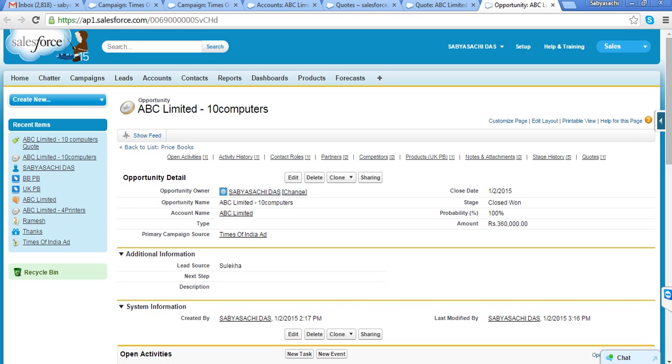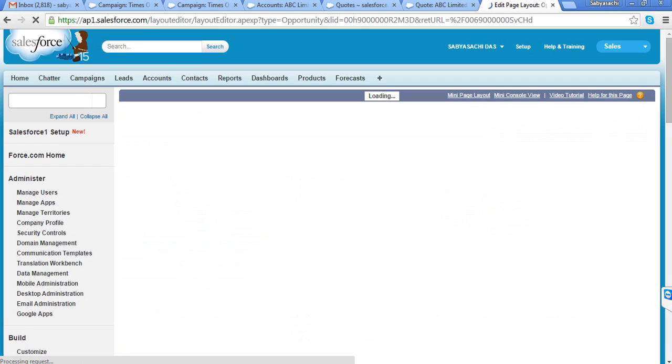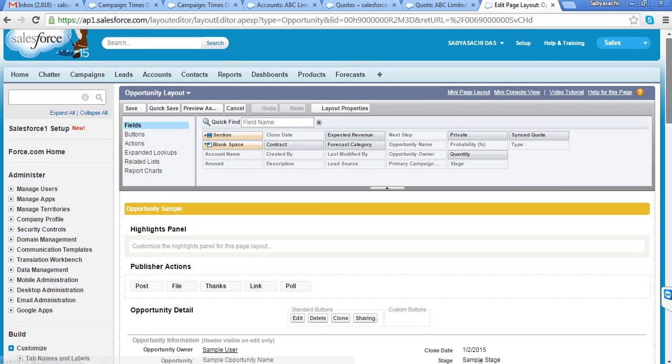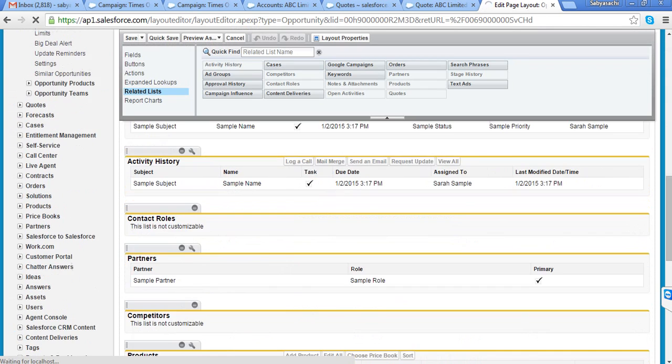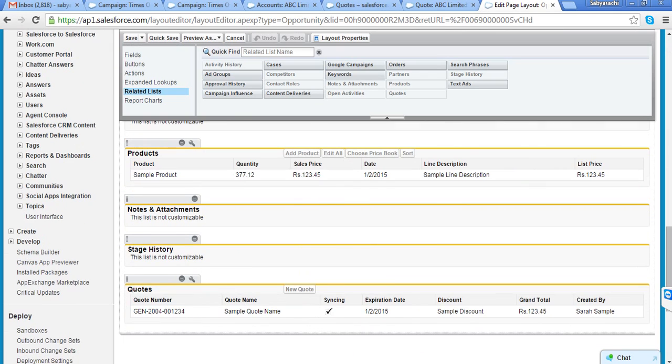And Sabya, how do you place this quote into an order? How do I place the quote into an order? See, Salesforce has introduced a new object called order, which was not there even 1 month back. However, the order object that they have created is also not in a very good shape as of now. I'll just bring it here.